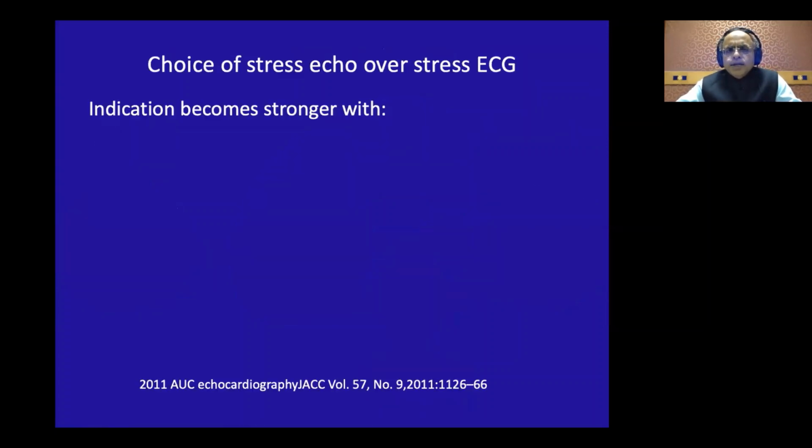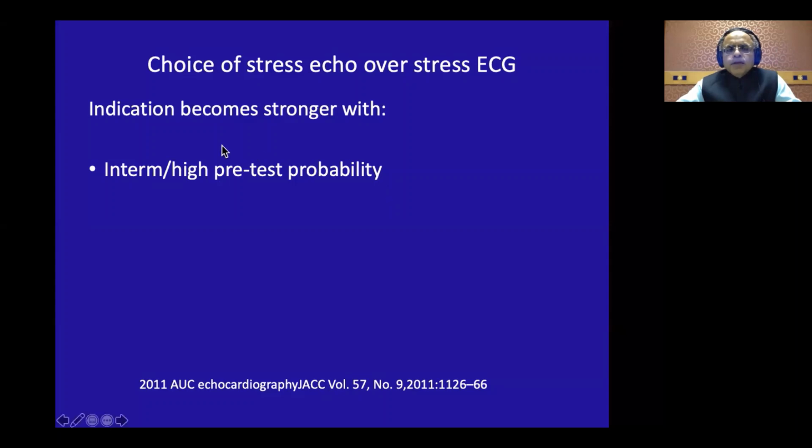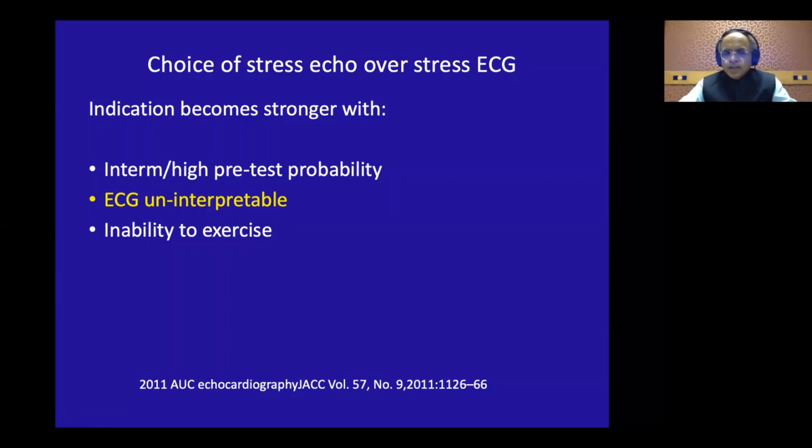Now, what are the indications of stress echocardiography? These indications become stronger over the stress ECG, especially in the patients with intermediate or high pretest probability, or patients with ECG which is uninterpretable at rest, like say left bundle branch block, LVH with strain pattern, or patients who cannot exercise on treadmill, so you are using pharmacological stress echo, or patients who have got a resting regional wall motion abnormalities.